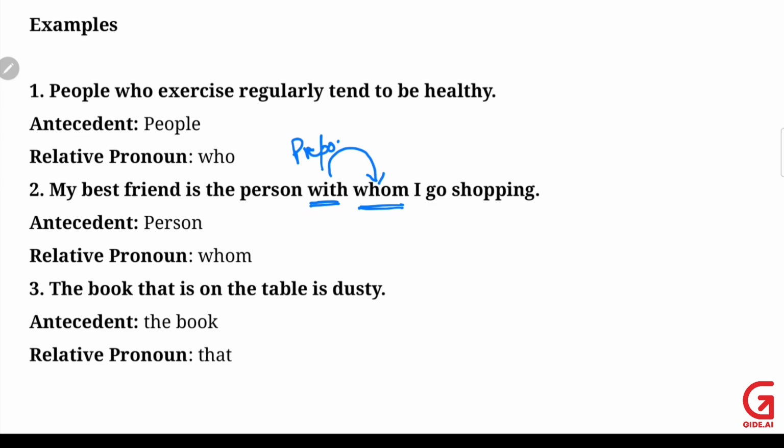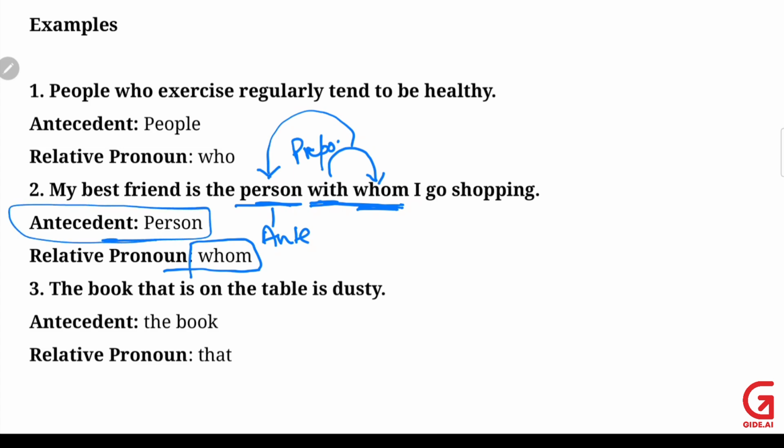So what's going to be the antecedent? My best friend is the person with whom I go shopping. The person I'm going with is the antecedent. So whom is your pronoun used for the antecedent person. Clear?